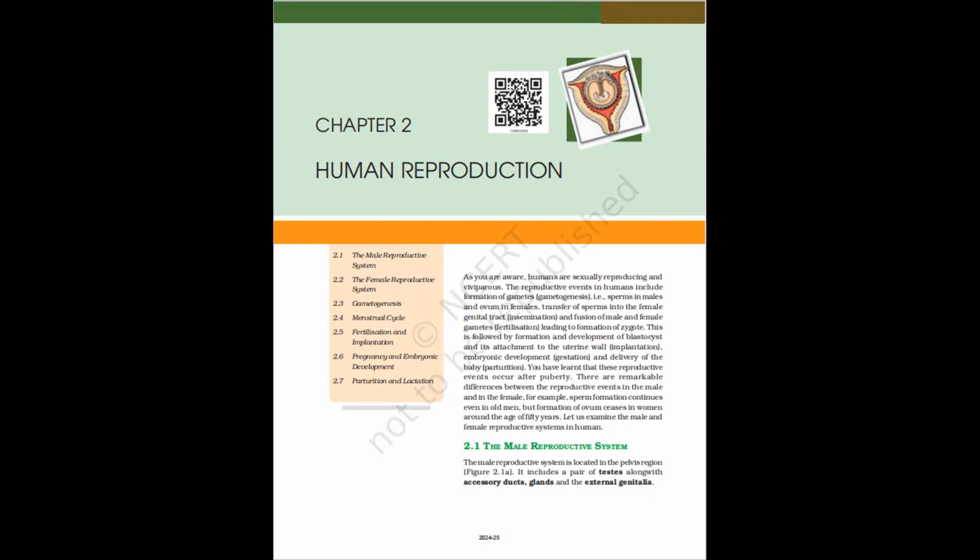Immediately after implantation, the inner cell mass, embryo, differentiates into an outer layer called ectoderm and an inner layer called endoderm. A mesoderm soon appears between the ectoderm and the endoderm. These three layers give rise to all tissues, organs, in adults. It needs to be mentioned here that the inner cell mass contains certain cells called stem cells which have the potency to give rise to all the tissues and organs.